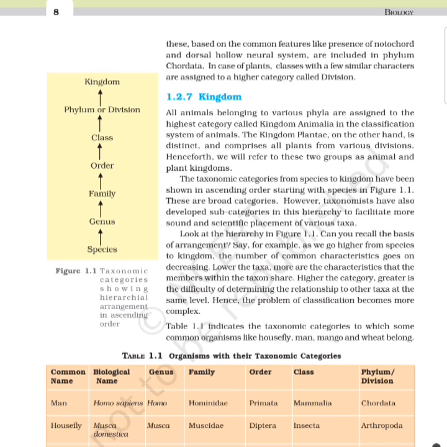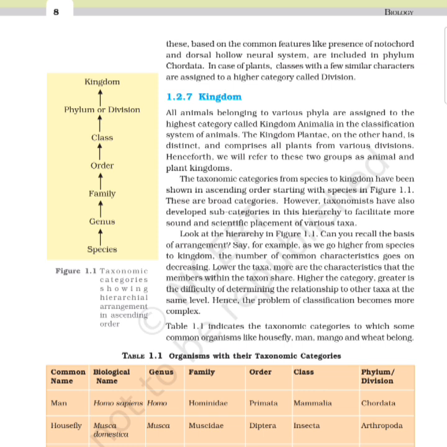The taxonomic categories from species to kingdom have been shown in ascending order starting with species in figure 1.1. These are broad categories; however, taxonomists have also developed subcategories in this hierarchy to facilitate more sound and scientific placement of various taxa. Look at the hierarchy in figure 1.1.